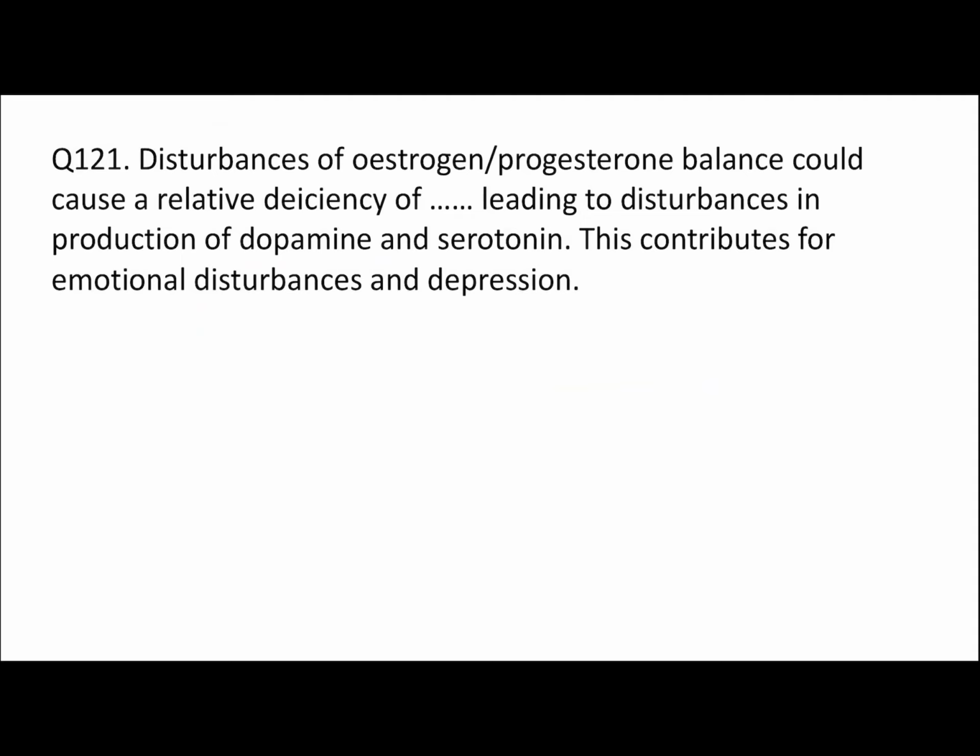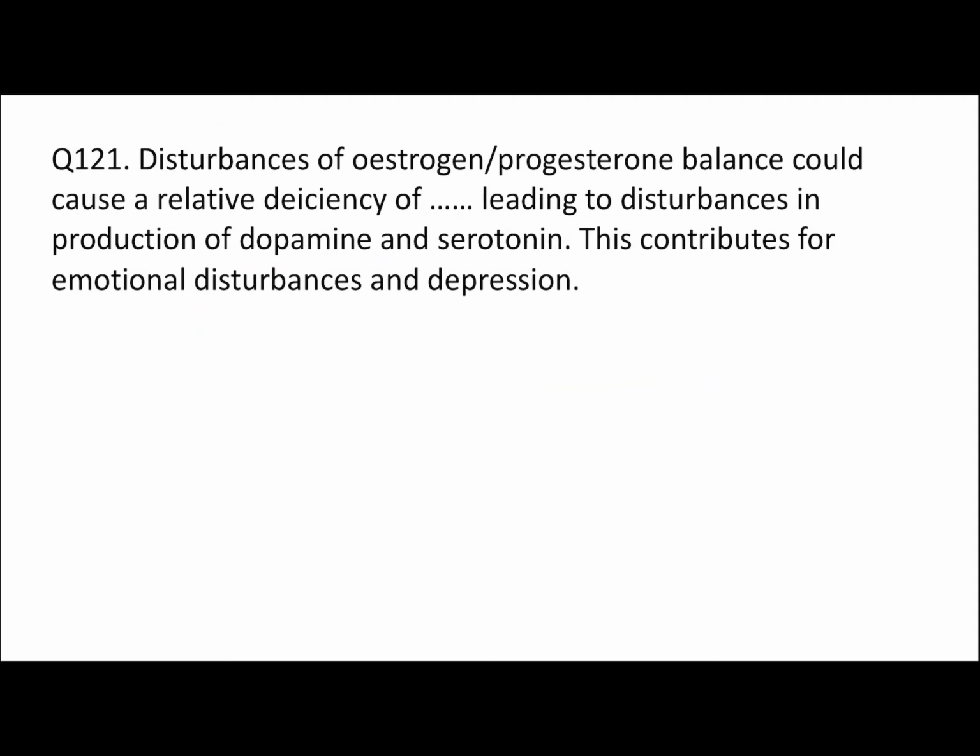Disturbances of estrogen progesterone balance could cause a relative deficiency of something you have to identify, leading to disturbances in production of dopamine and serotonin. This contributes to emotional disturbances and depression. You have to identify the compound which, if its production is inhibited, if its deficiency will cause less production of dopamine and serotonin.